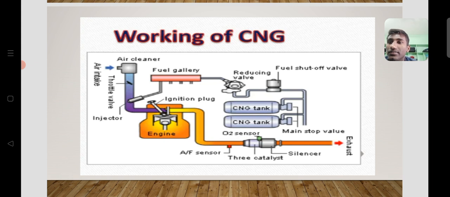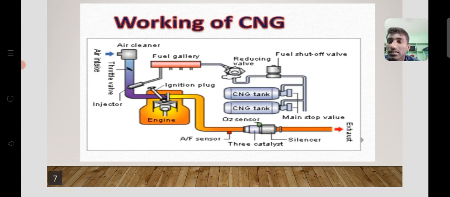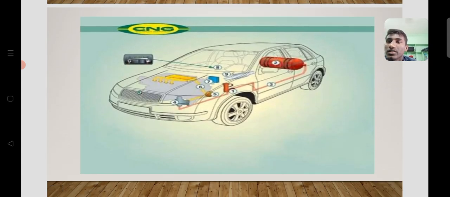Here you can find the fuel gallery, air cleaner, engine, three-way catalyst, silencer and CNG tank. It is the working principle in a vehicle where CNG is used as a fuel. So here you can see the CNG tank used as a fuel in the car.